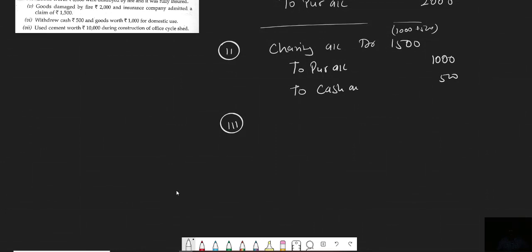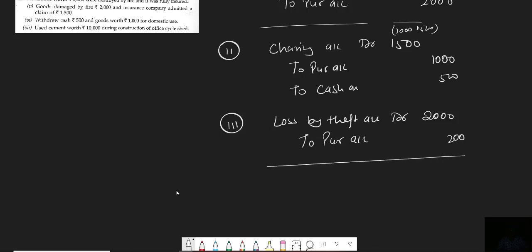Transaction number 3. Goods worth rupees 2000 were stolen by an employee. So goods are lost by theft. So we can open loss by theft account debit. How much? 2000. And how much goods are going out? So to purchase account, how much beta? 2000.